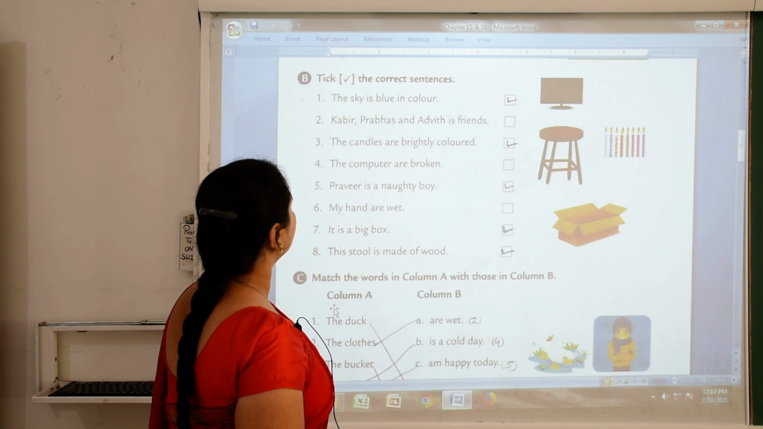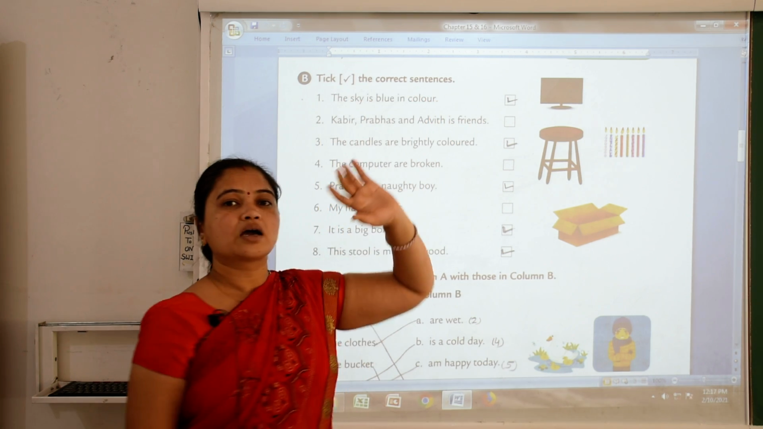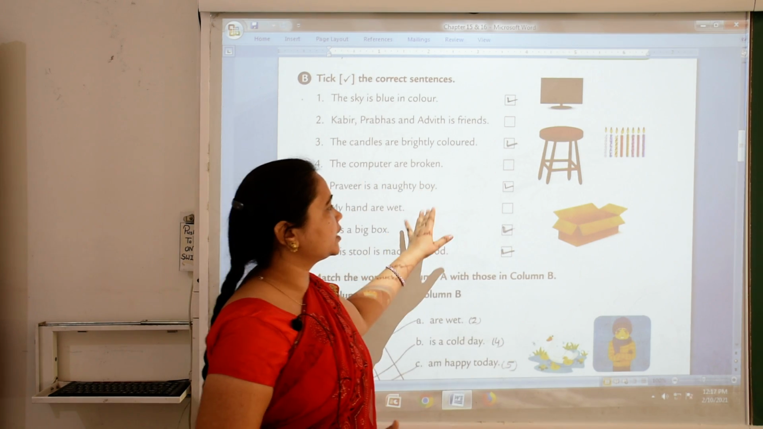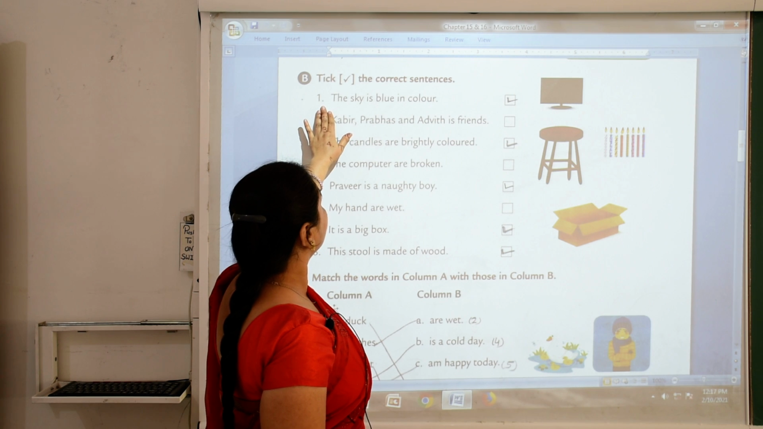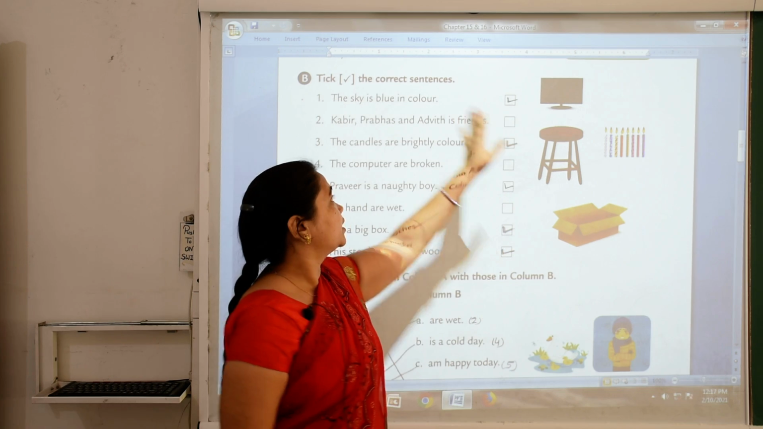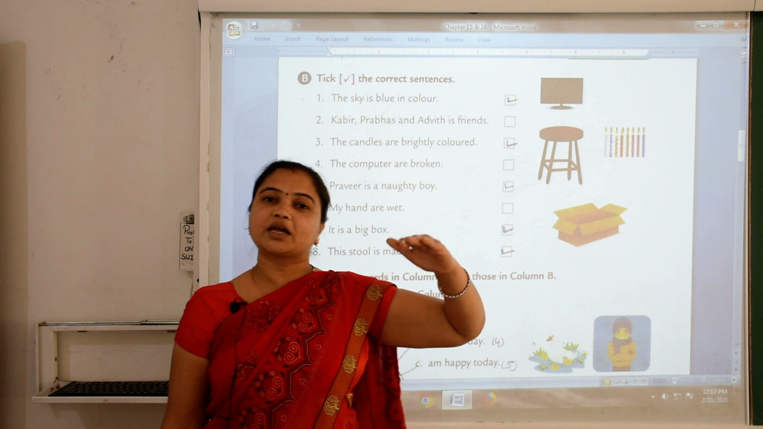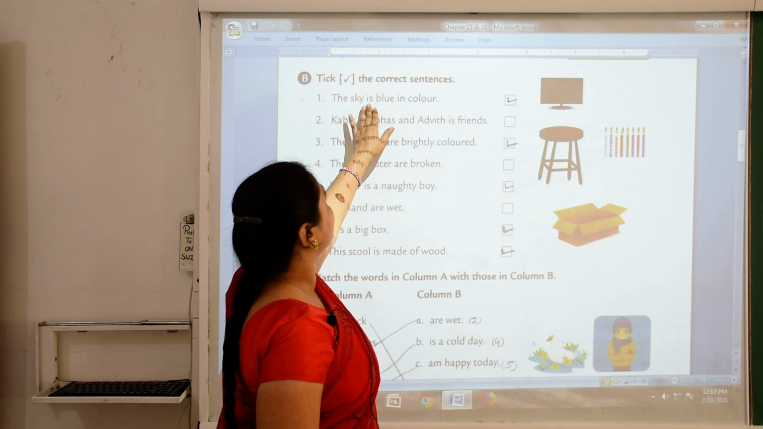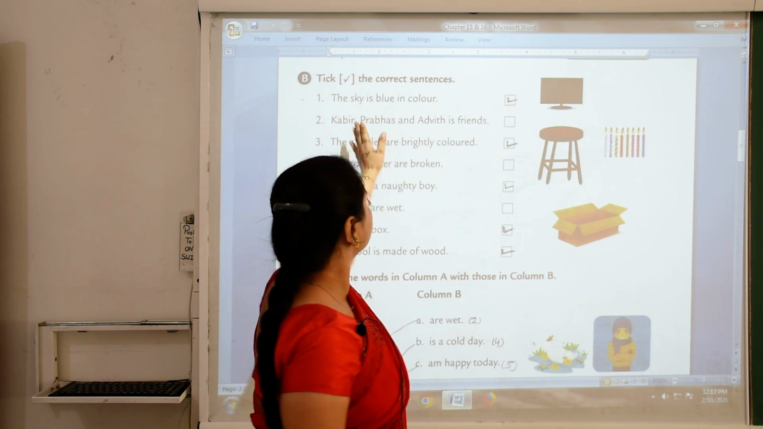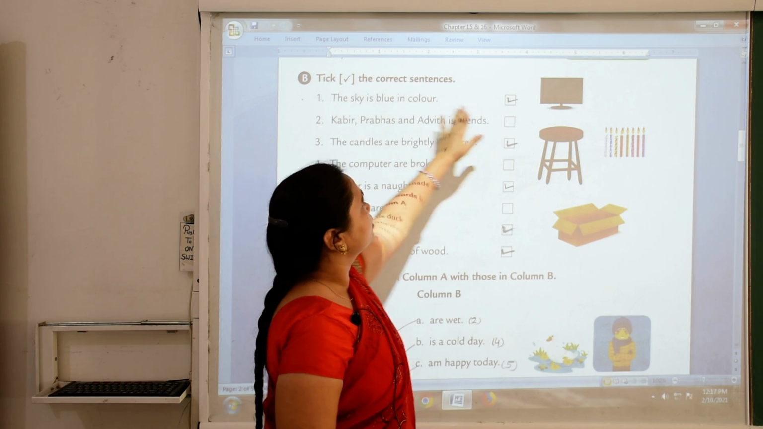Now exercise B. Tick the correct sentences. आपको यहाँ जो करेक्ट सेंटेंस है उस पर राइट का टिक करना है. Number 1, the sky is blue in the color. It is right sentence because sky is singular naming word and is with the sky. So it is correct sentence.